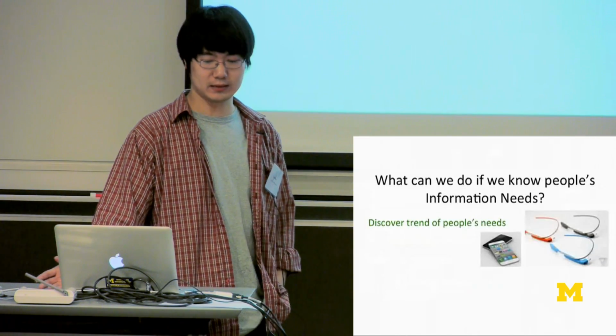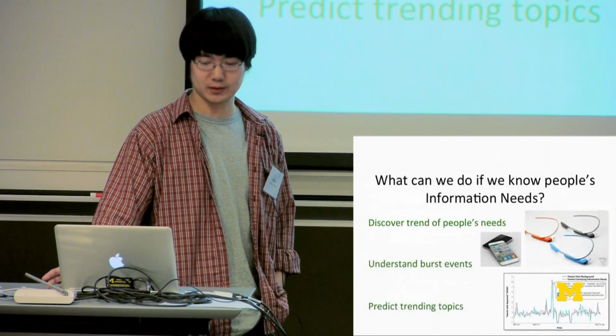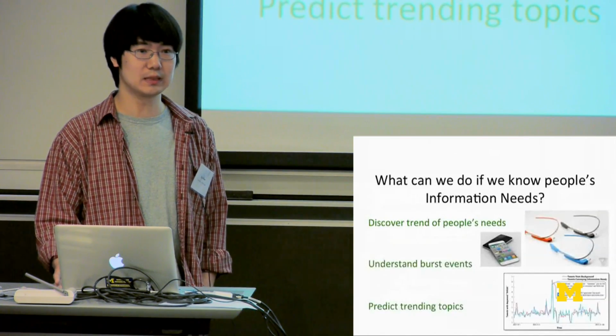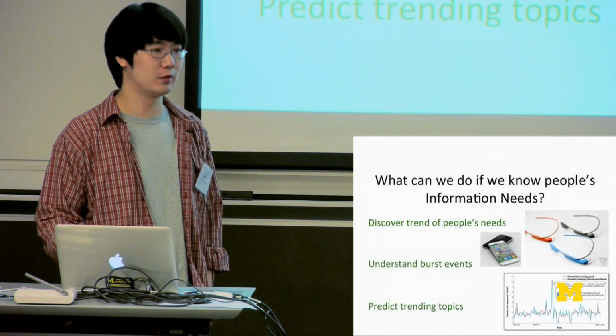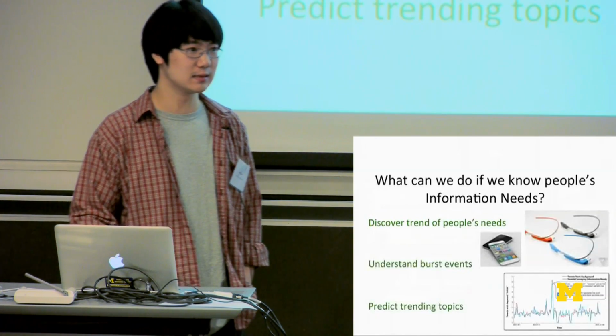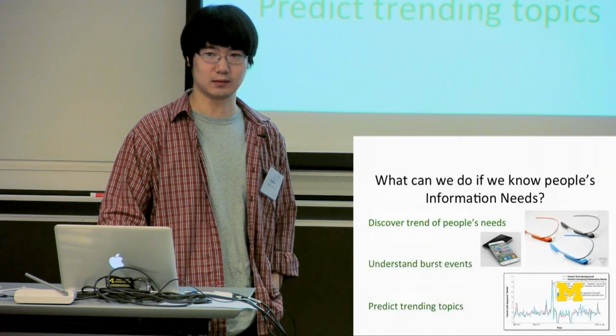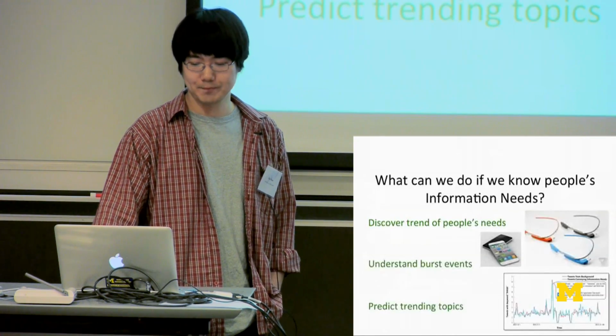For example, we can discover the trend of people's needs, or we can understand some burst events or predict trending topics. For example, if there are a lot of people asking what the iPhone 6 will be like, or what new features Google Glass will have, it's more likely that these kinds of products will be really popular when they are released.